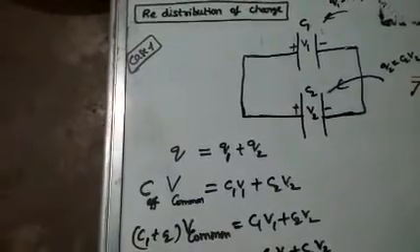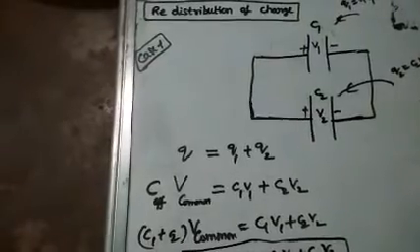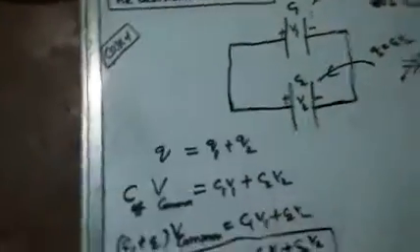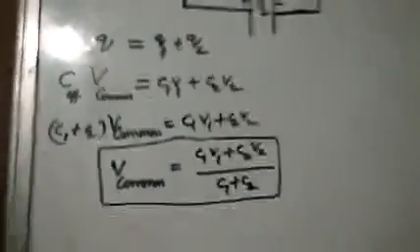So common potential is equal to C1 V1 plus C2 V2 whole divided by C1 plus C2. This is the formula. Remember this formula. On the basis of this formula you are going to get the numericals also.